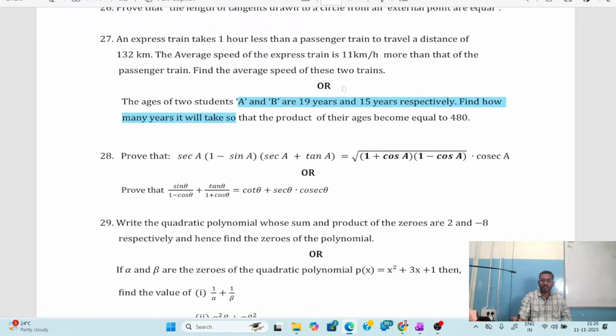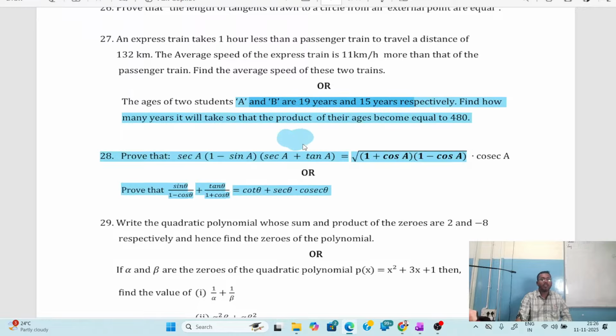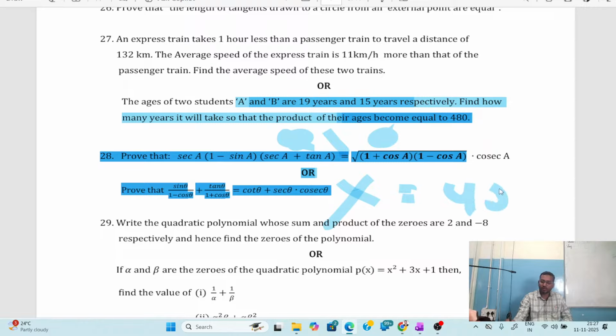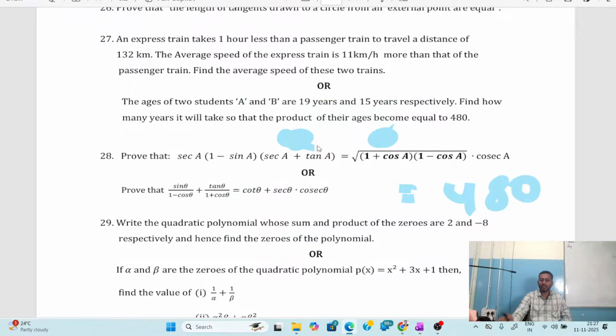As of now, the age of A is 19 years and age of B is 15 years. Now after how many years, age of A will be something, age of B will be something after some years. If you are going to multiply their both the ages, then the answer is 480. Now they are asking what are those ages? Okay. Shall we proceed?